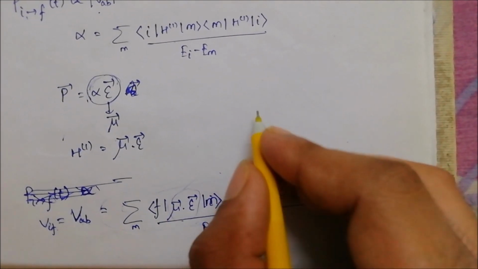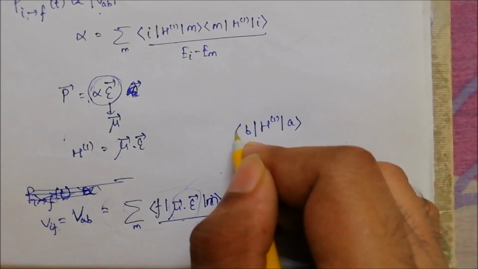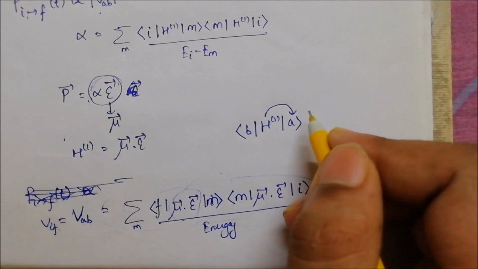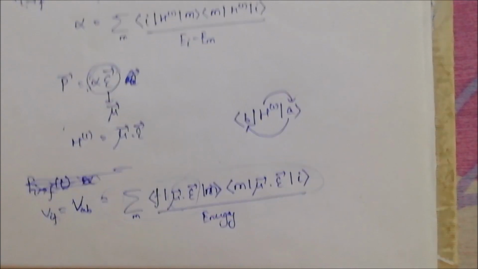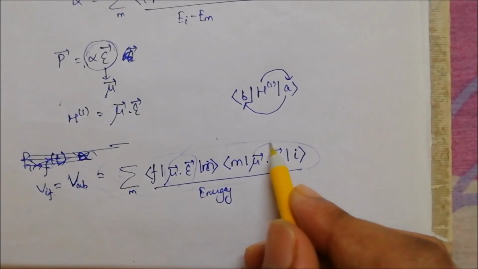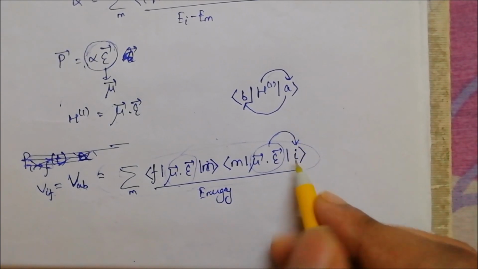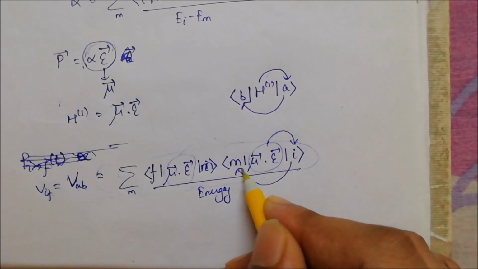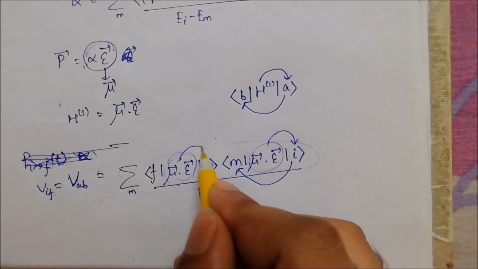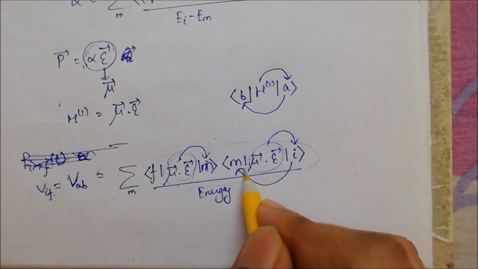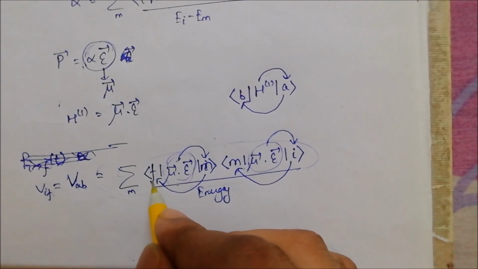So now again we look at this quantity A to B. H1 acts on A and transforms it into some other state B. So our external potential first acts on the initial state and takes it to some other state, and then this interaction acts on that same state again and takes it to another state, which is our final state.